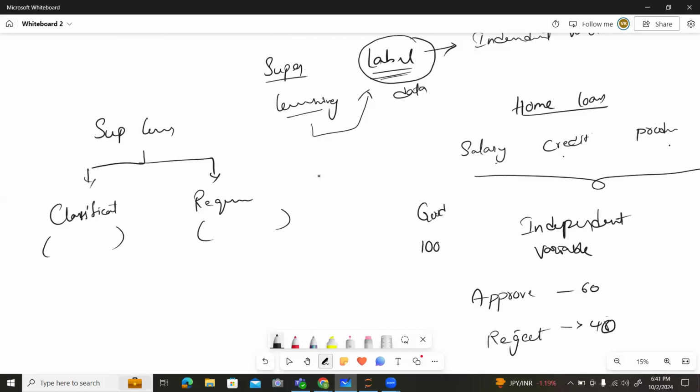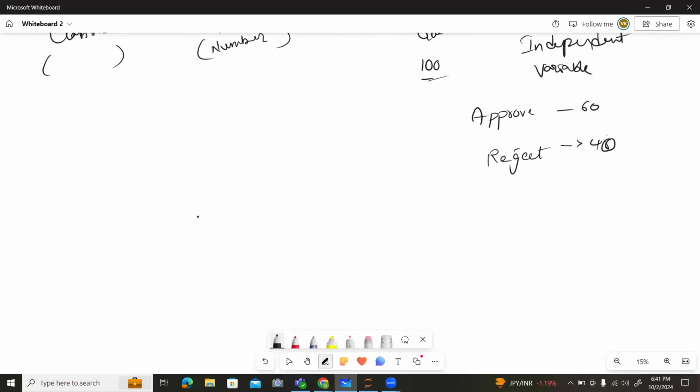Whereas the regression models completely work on numerics. They find the average. So if you have hundreds of people, we need to identify the average of how many people get approved or how many get rejected. This type of thing works in classification and regression. So what are the machine learning algorithms that come under supervised learning?